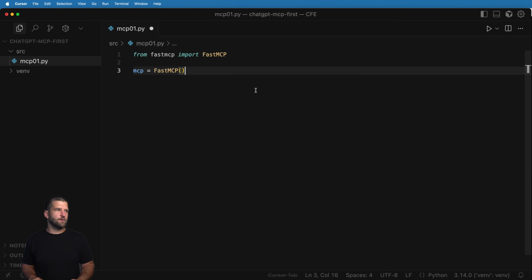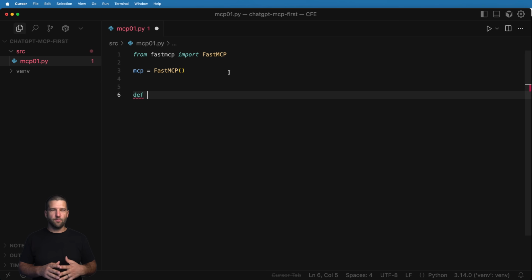So what is it that we're trying to do here? Well, I declared a FastMCP server. What I want to do with MCP, it's all about adding tools. Now, tools themselves can be really, really simple, but there are a few things that you need to be aware of. When you create a tool, you're basically creating a Python function.